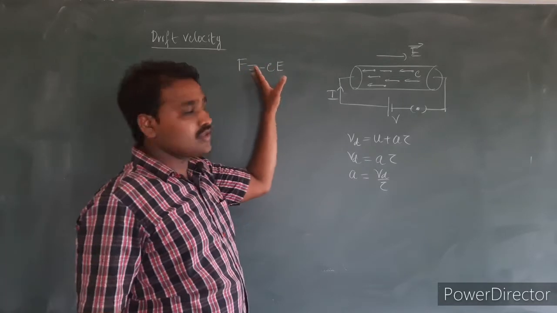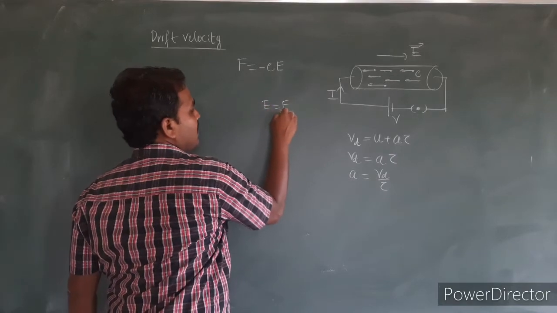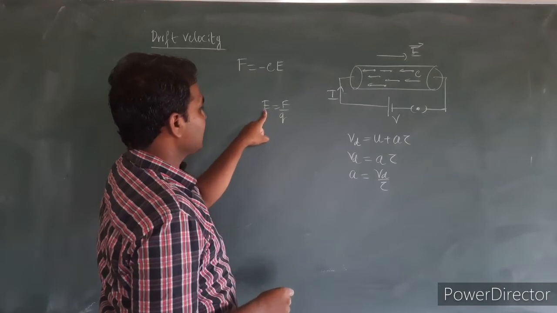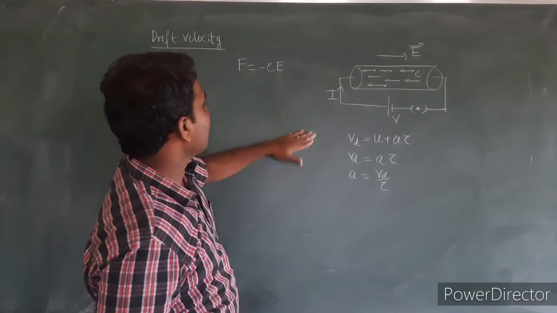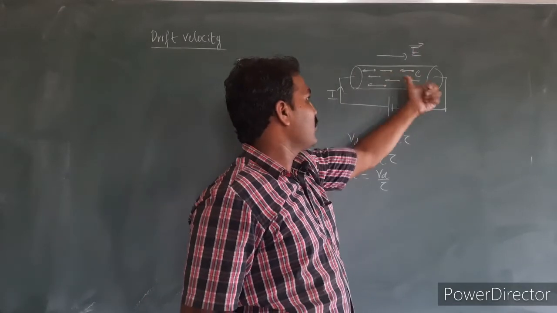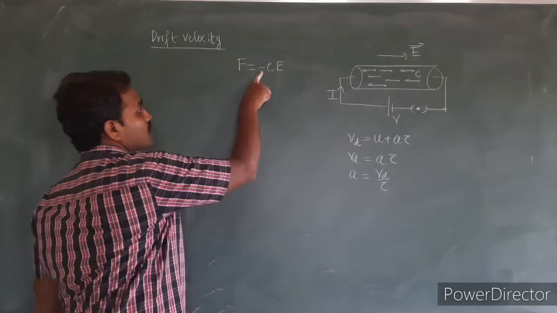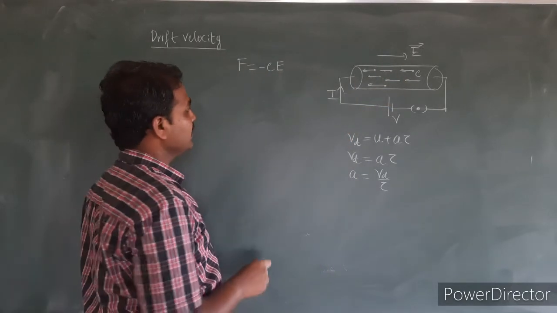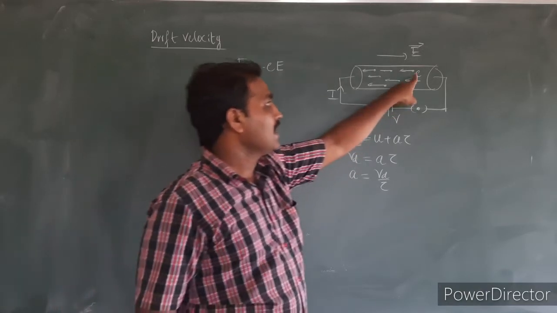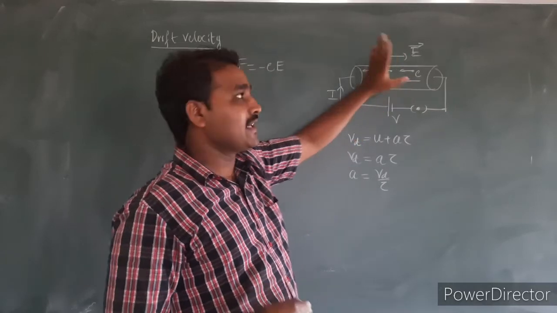Because we know the definition of electric field: electric field is equal to force divided by charge. By this I can write F is equal to electric field into charge. But why am I writing minus here? Because the electric field is along the positive x direction, the force acting on the electrons will be in the opposite direction. Electrons are negatively charged, so I am writing it as minus e into E. Then, we also know electrons have some mass. Let the mass of the electron be denoted by m.